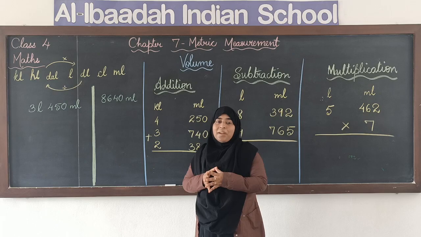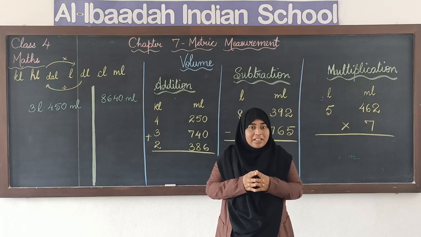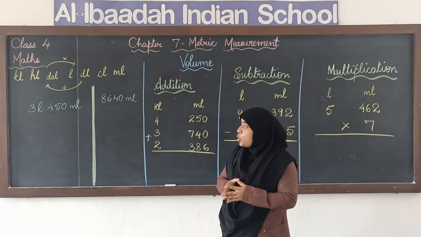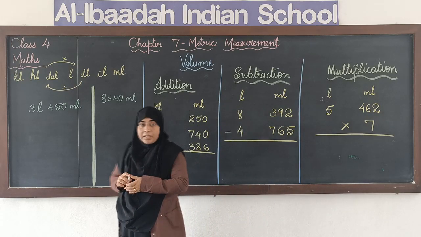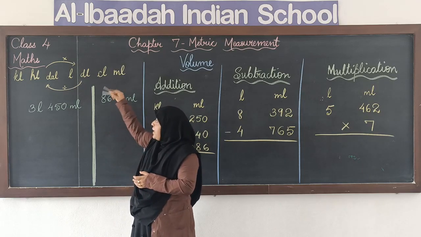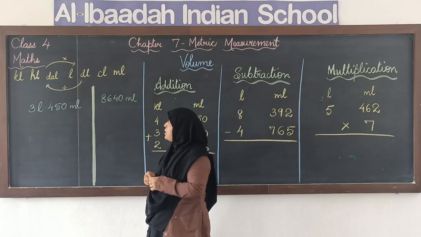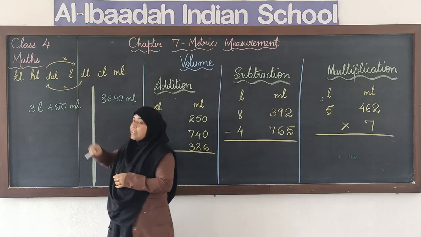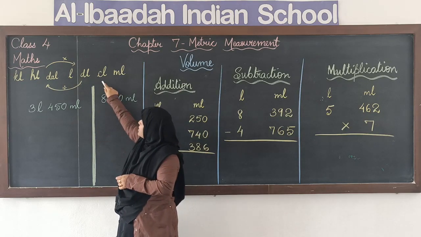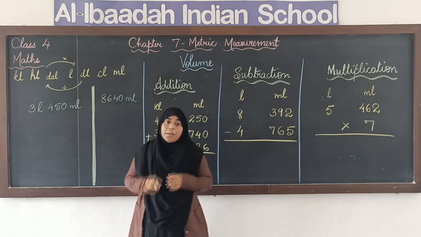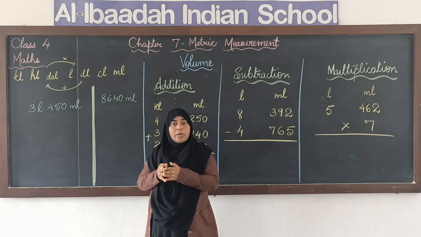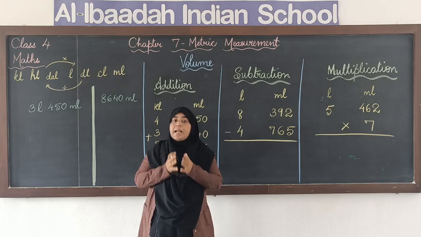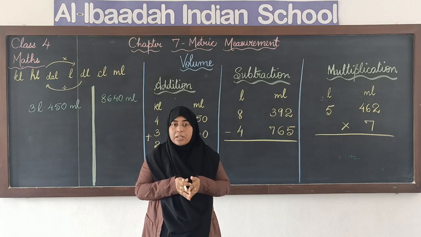King Henry died by drinking chocolate milk, where K stands for kilo, H stands for hecto, DA stands for deca, then we have the base unit or the standard unit, and then D stands for deci, C stands for centi, and M stands for milli. Same units we are going to use along with the standard unit of volume or capacity.